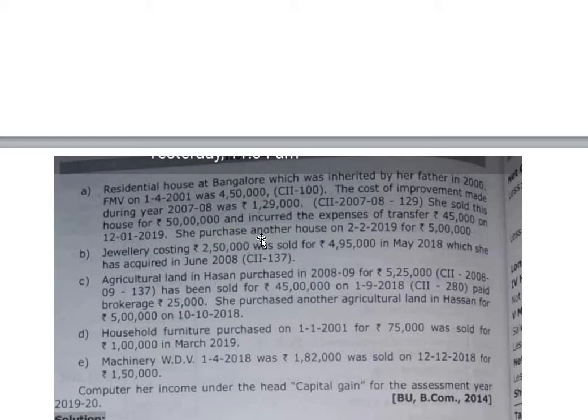But here we cannot give the exemption under section 54, because it is not mentioned which kind of house, either a commercial house property or a residential house property. So they have not claimed the exemption.